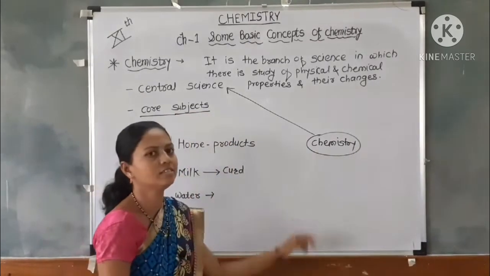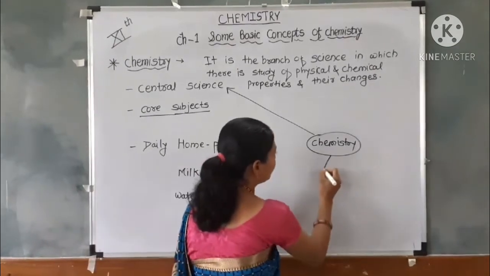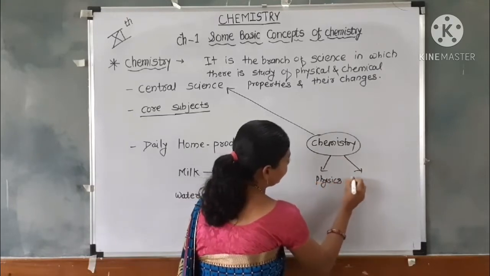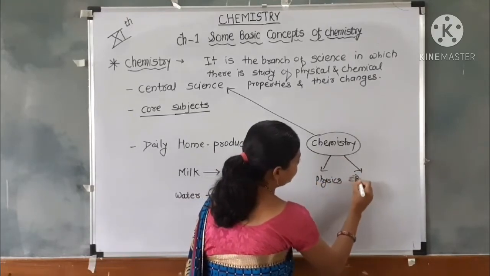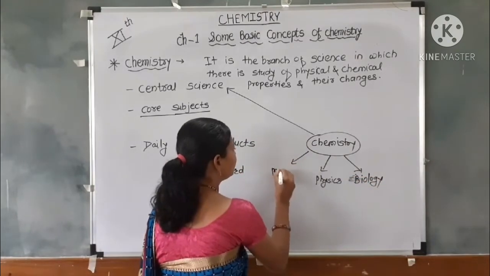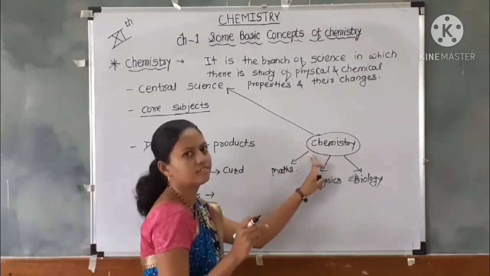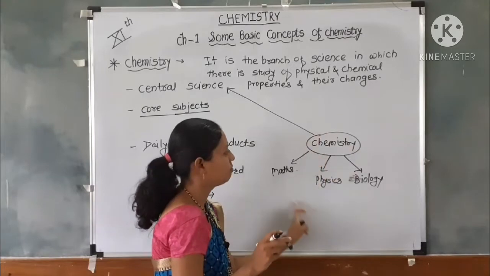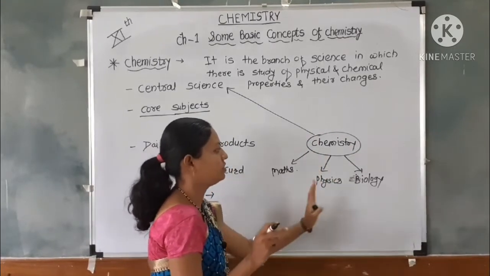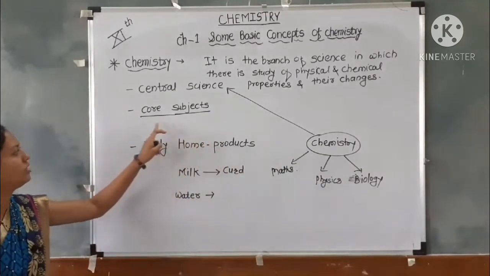Chemistry is also called a core subject because chemistry is related to other subjects like physics, biology, then maths. So, it is called a central science. It is the central science of all these three subjects. That means chemistry is related to the maths, physics, biology subjects. So, it is also called a core subject.